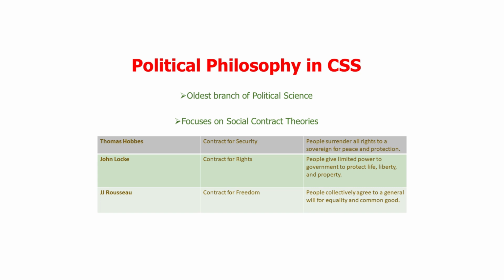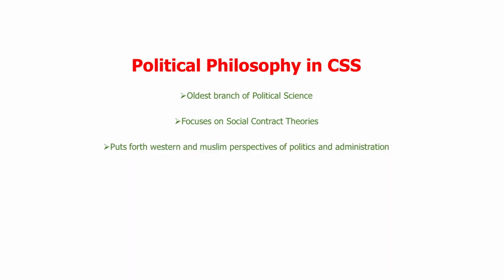You understand how Hobbes focused on security, yet it had a tinge of authoritarianism in it. At the same time, Locke talked about rights, and he was advocating for liberalism. And at the same time, we see Rousseau was talking about freedom, but it was more about the general will of people with collective growth, which somehow can be linked with socialism.